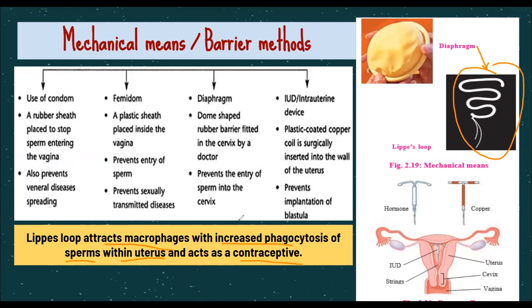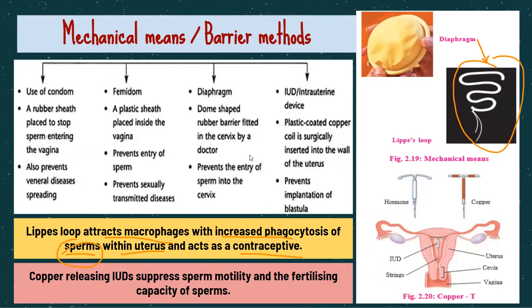They will do phagocytosis of the sperms. Okay, so in a way, they are killing the sperms. They are eating the sperms, making them unavailable for the egg, and hence fertilization will be avoided. So copper releasing intrauterine devices suppress the sperm motility and fertilizing capacity of the sperm. Okay, so this is the mechanical means or the barrier methods which can be used as temporary birth control measures.